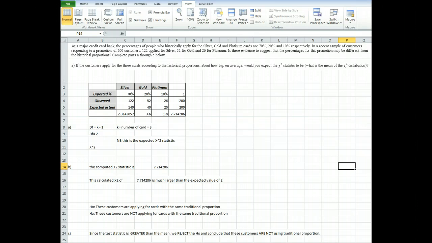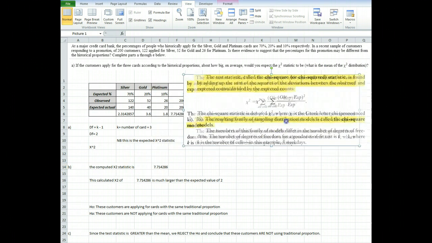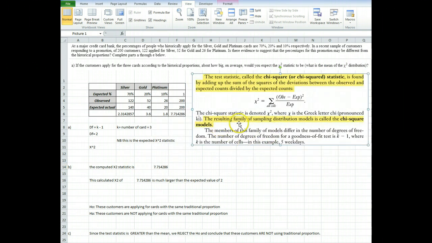And we have parts A to E to complete. Part A is asking us if the customers apply for the 3 cards according to the historical proportion, about how big on average would you expect chi-square statistic to be? What is the mean of the chi-square distribution is what that is asking. Now, textbook help suggests that the degrees of freedom is going to be k minus 1, and in this case we have 3 possibilities for k. So k minus 1 is going to be 3 minus 1, which is 2. Now this expression is also from textbook help.